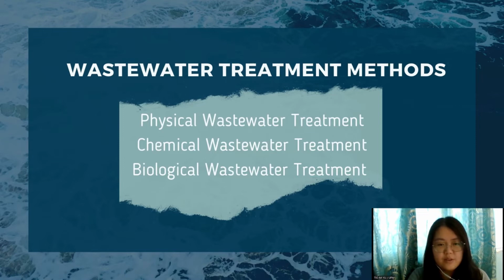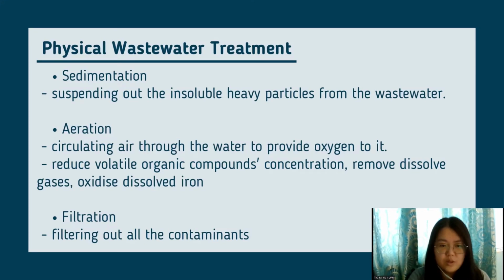There are 3 different kinds of wastewater treatment methods, which are physical, chemical, and biological. Physical wastewater treatment is used in cleaning wastewater and improving the water quality. The prominent method in this treatment is sedimentation. It's a process of removing the insoluble heavy particles from the wastewater by suspending them.